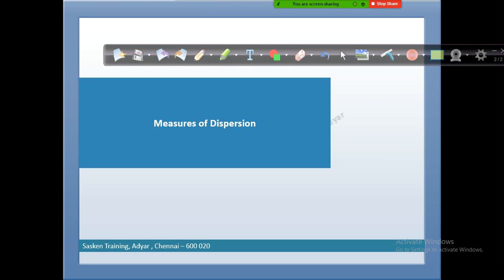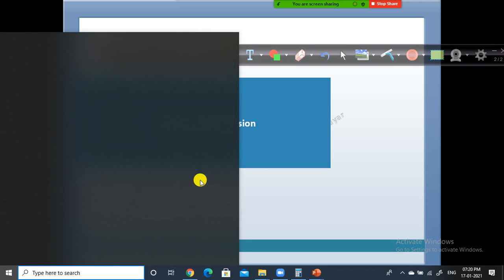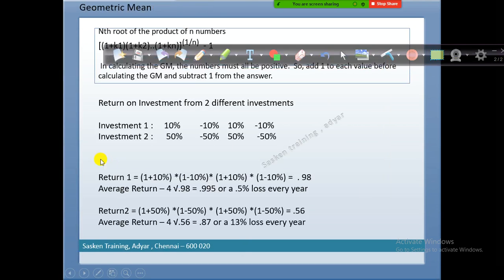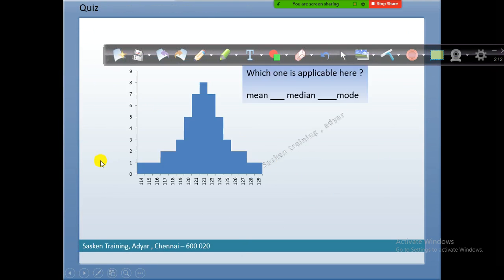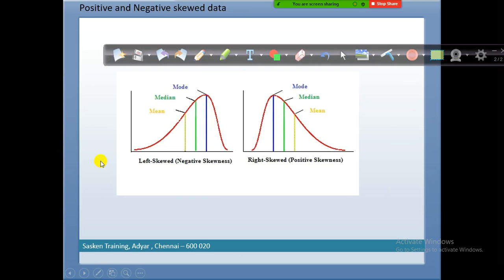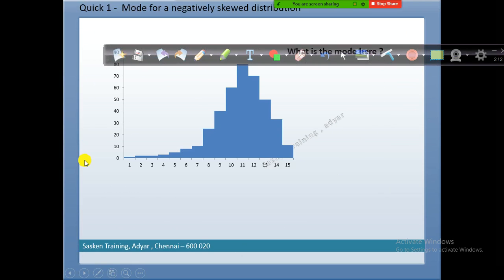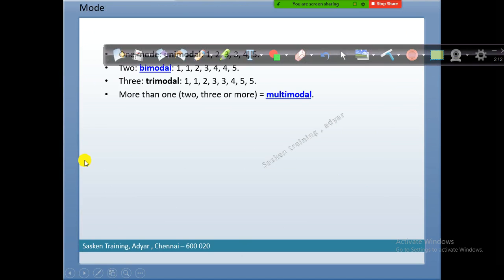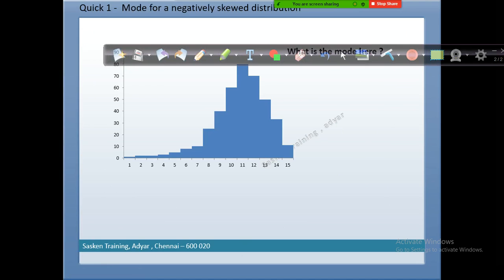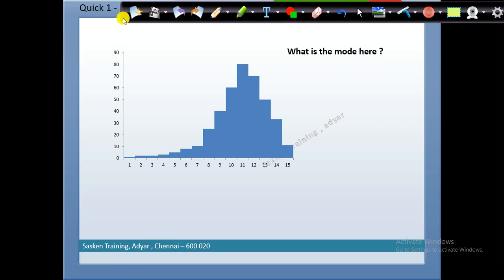Next, we will see the measures of dispersion. What I would suggest is we will continue the measures of dispersion in the next weekend. We discussed so far the mean, median, mode, and also distributions and how to interpret the histogram. Using the histogram, we can find out the distribution of a variable.